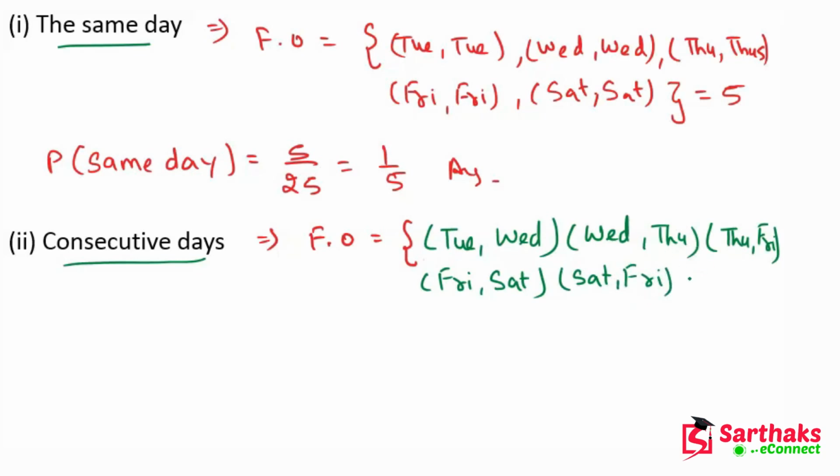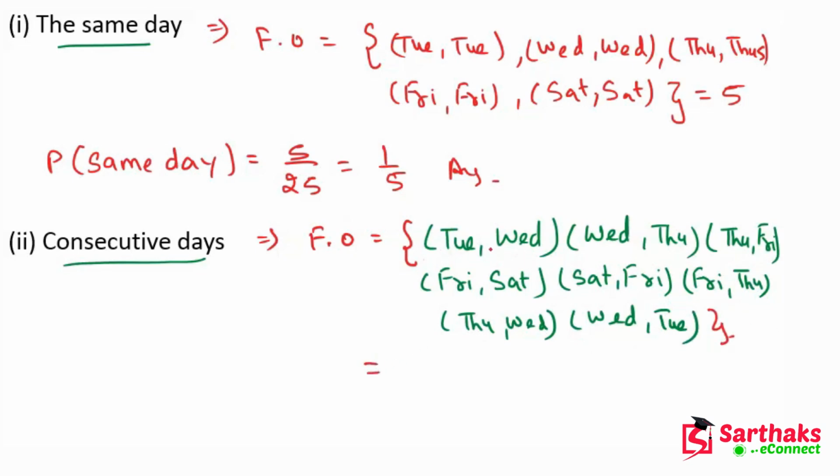Okay, or it may be Friday, Thursday. Or my dear friends, it can be Thursday, Wednesday, or it can be Wednesday, Tuesday. So these are the favorable outcomes. How many are they?